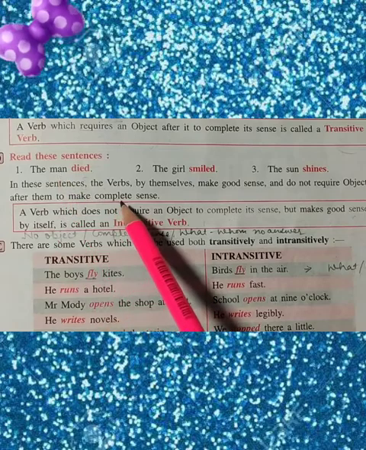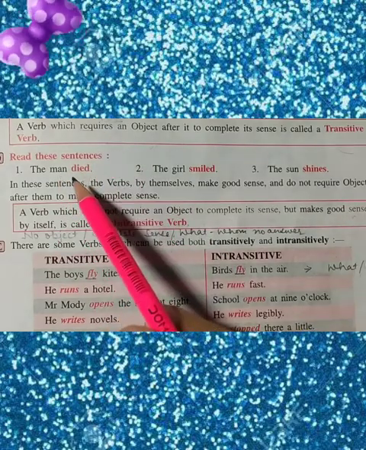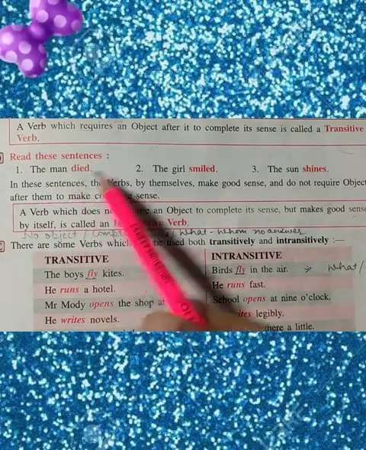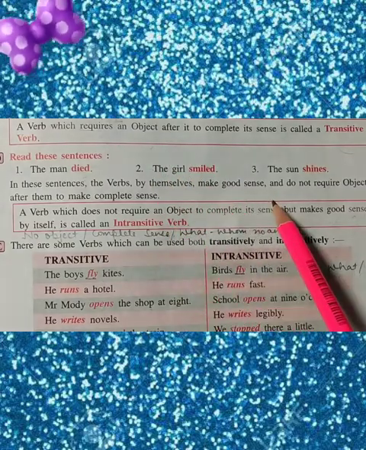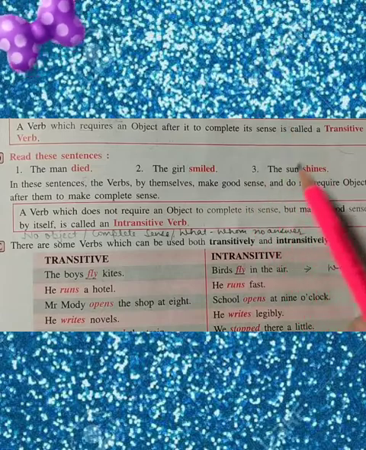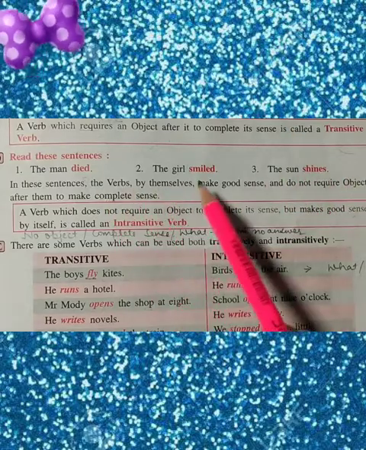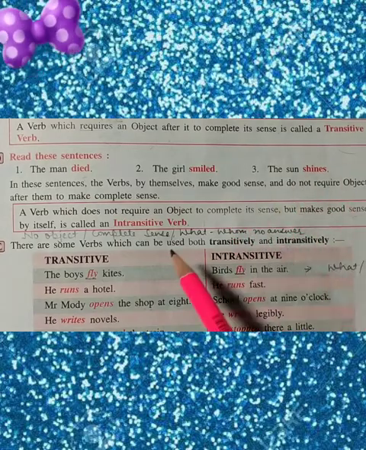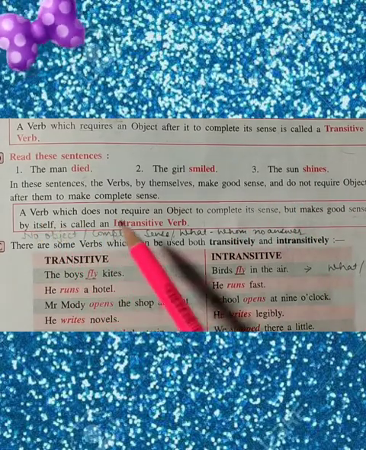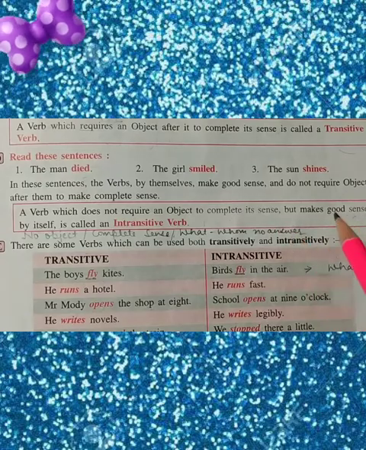In these sentences, if we ask the question, what did the man die? We are not getting an answer. What did the girl smile? We are not getting the answer. So it is an intransitive verb. Intransitive verbs make good sense and do not require an object after them to complete the sense. So it is an intransitive verb.